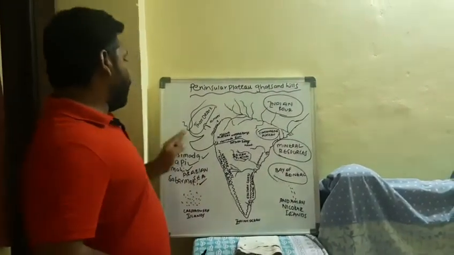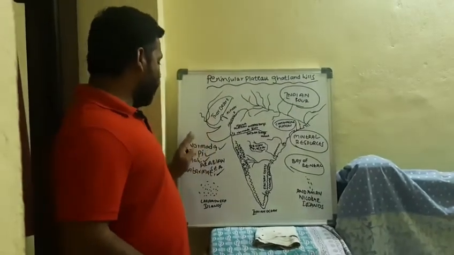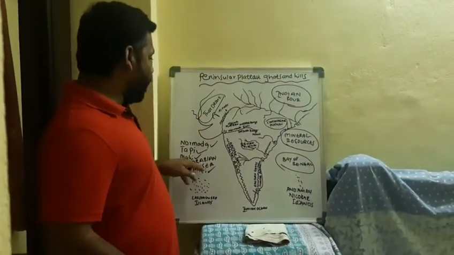These rivers are west flowing rivers in our country, and they drain in the Arabian Sea.